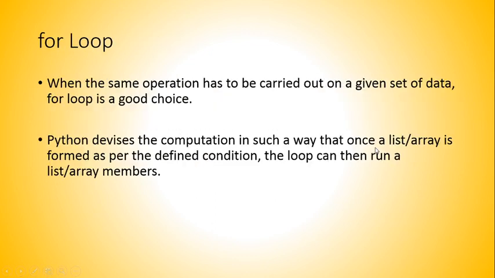Let us now go further to our first loop, that is the for loop. When the same operation has to be carried out over a given set of data, the for loop is a good choice. For example, suppose we simply want to print each individual number of a list, then the for loop can be a good choice. Let us explore it with an example in our code.